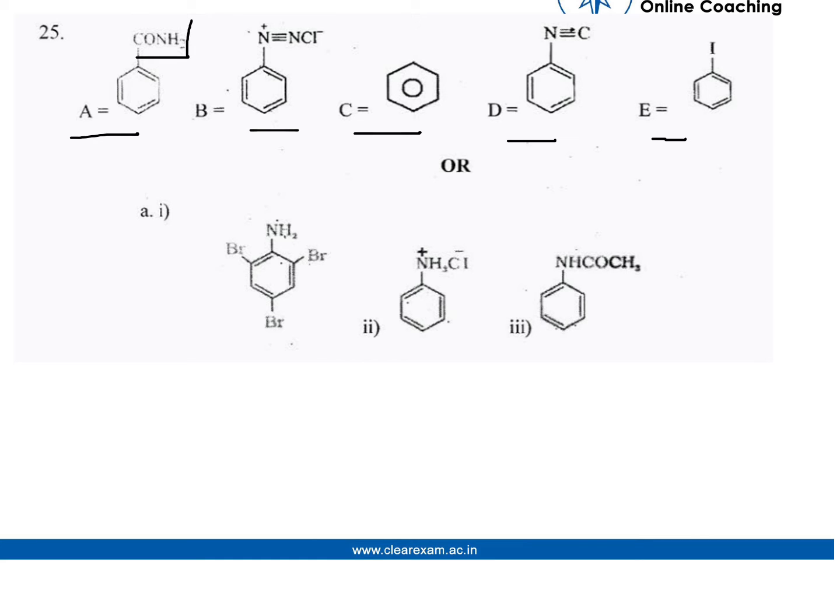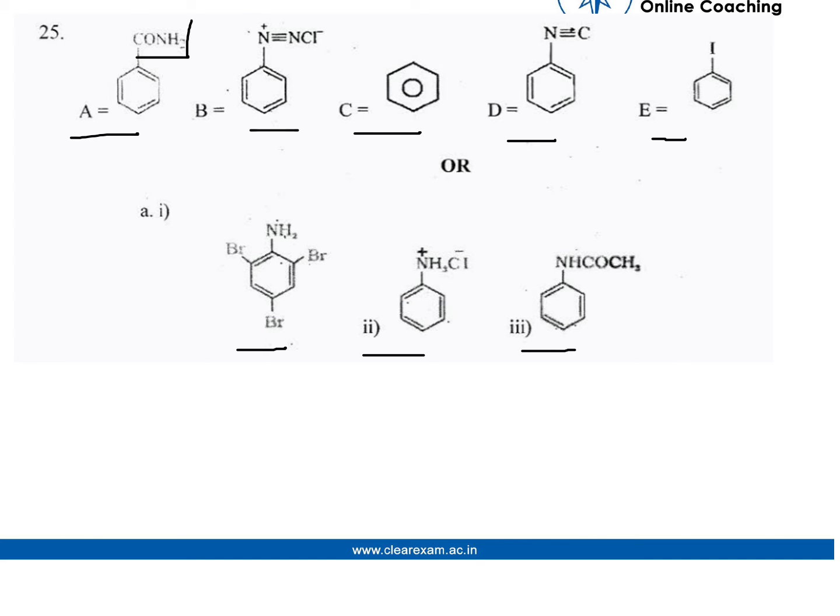Now for the second answer, as we know, aniline is an NH2 group attached to a benzene ring. First of all we will react aniline with Br2 water, and it forms 2,4,6-tribromoaniline and releases HBr. In the second reaction we will react aniline with HCl, which forms anilinium chloride.